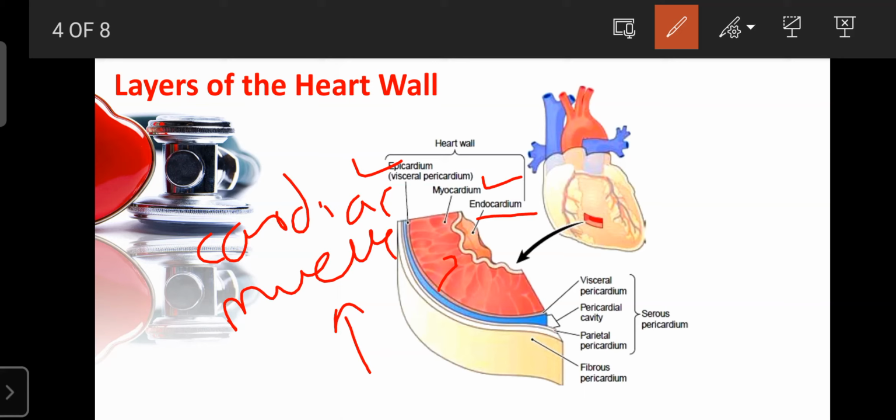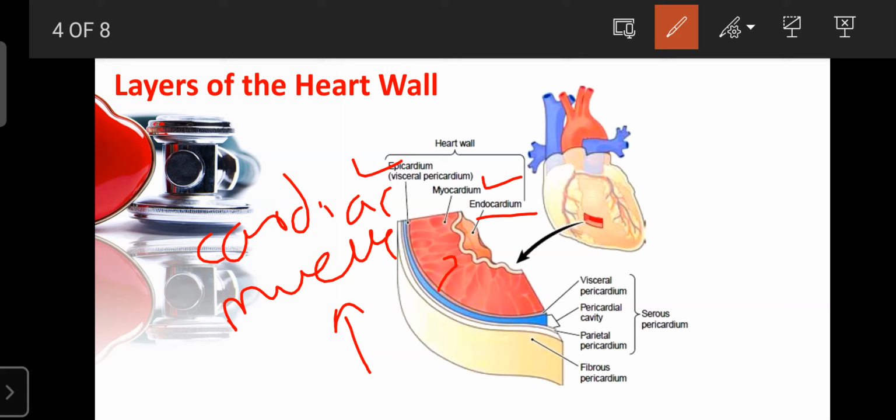The pericardium plays an important role in protecting our heart from physical injury, chemical injury, as well as thermal injury. The pericardium is made up of layers, the visceral pericardium and the parietal pericardium. Between the visceral pericardium and the parietal pericardium, one cavity forms.